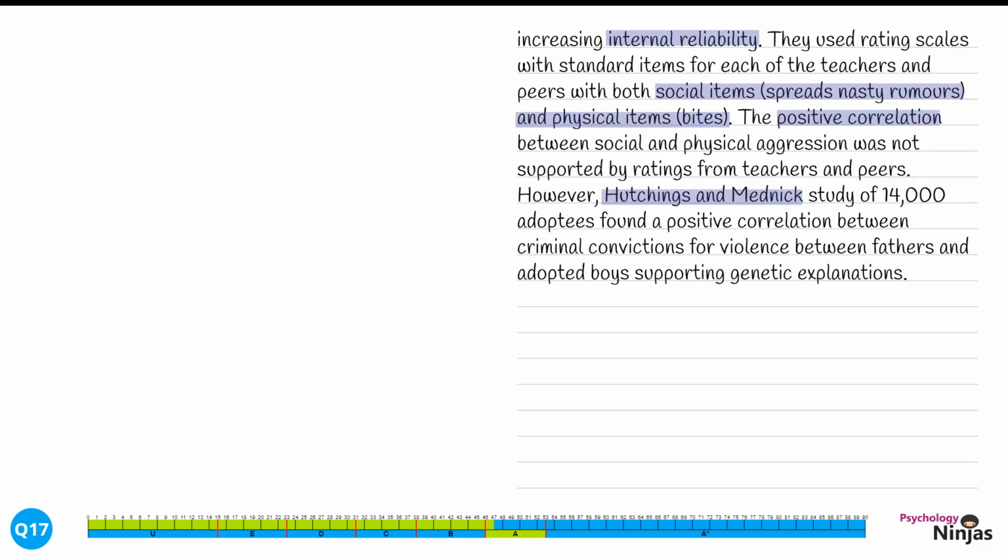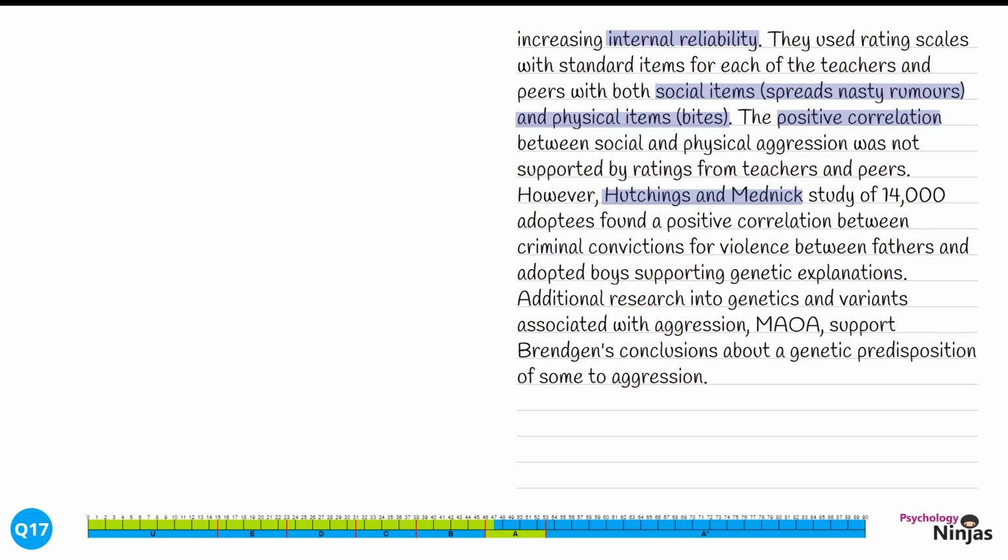It's time to link this all together and back to our question by giving a mini conclusion. Additional research into genetics and variants associated with aggression, MAOA, support Brendgen's conclusions about a genetic predisposition of some to aggression. Where we're talking about a genetic predisposition, we're talking about more aggression in monozygotic twins or a consistent correlation with monozygotic twins rather than dizygotic twins.